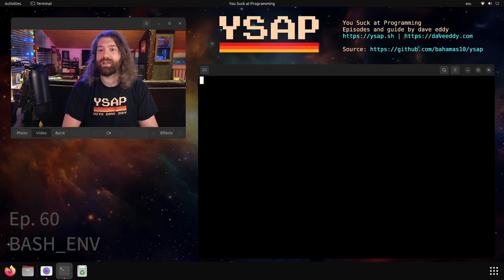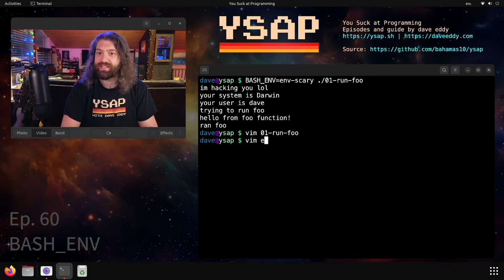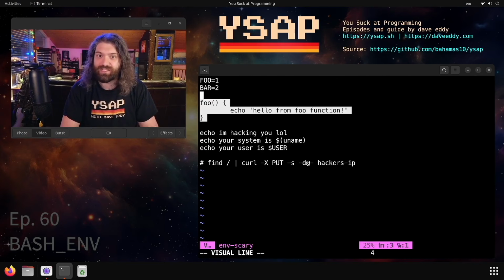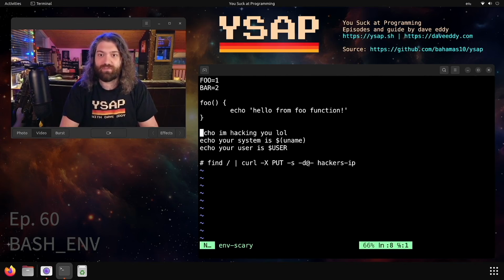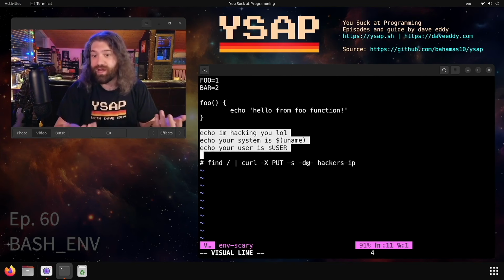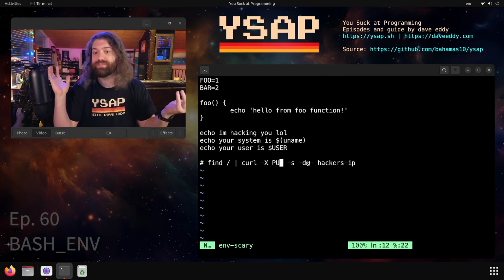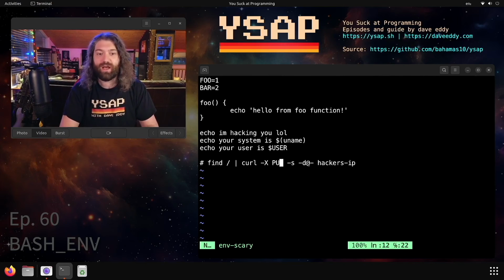So that's fun. So what's happening here? Nothing really crazy is happening here. This is just to illustrate the point. Look at this. Anything you put in here will get executed by bash. So just be mindful of this. In my example, I still ran the foo function. I still defined the foo function. So you can imagine some sort of hacker or some sort of person with bad intent could write all this to a file that you would never see, and then maybe execute something like this where, hey, let's find all the files on the user's computer and then curl that, post that, or put that to my own website, web server that I'm running and that you would never know about. Contrived example here, but the point stands. Anything here will get executed and you may or may not know about it. So that is something to be concerned about.